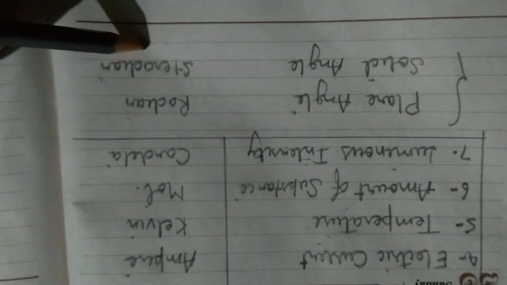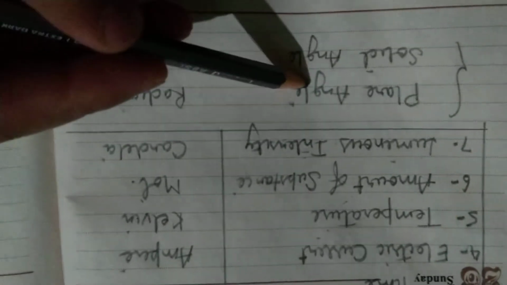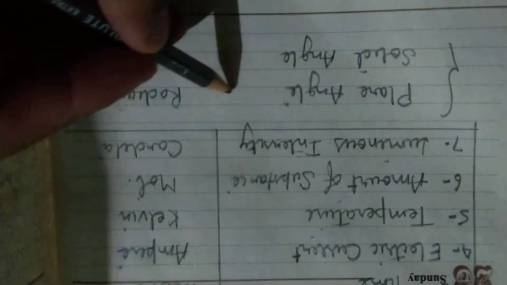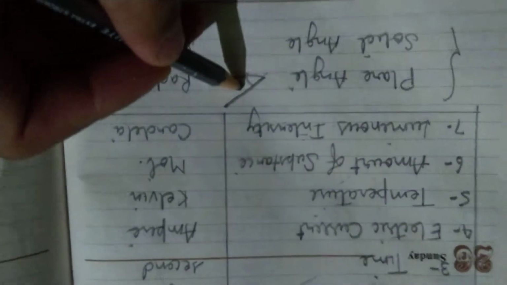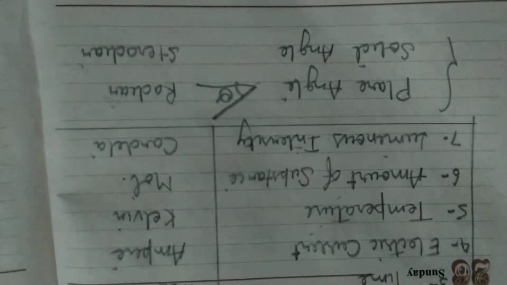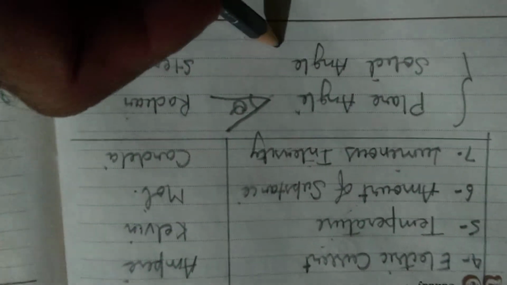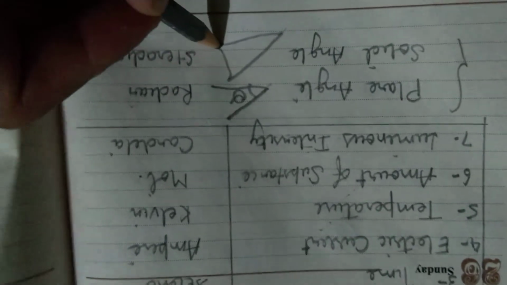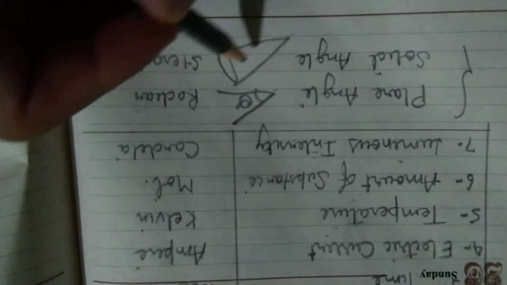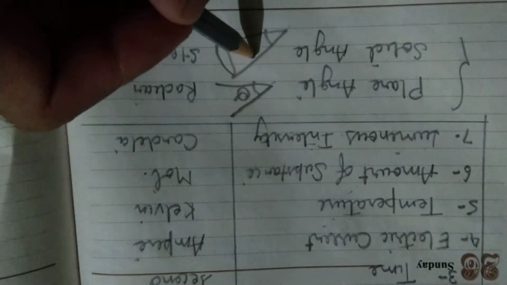So these are the 7 units, and we have 2 complementary units that I talked about. They are radian and steradian. Radian is for plane angle, as you all know, the angle between 2 lines. Now we have another angle that we call the solid angle. Suppose there is an ice cream cone, so an angle is formed here.